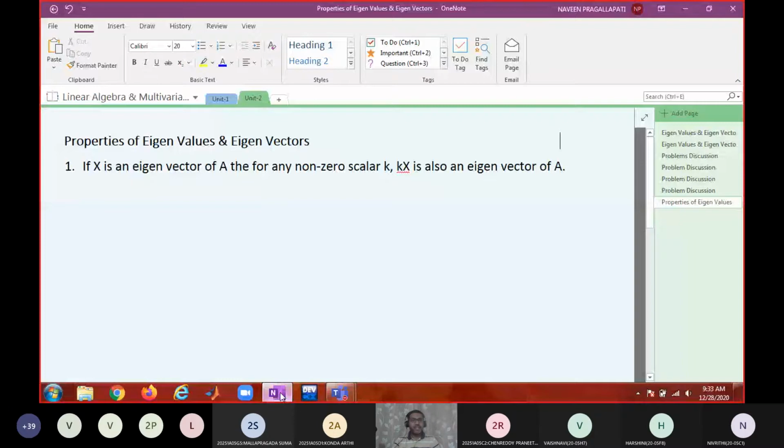So how do you justify this statement? If x is an eigenvector of A, then for any non-zero scalar k, k into x is also an eigenvector of A. No one?